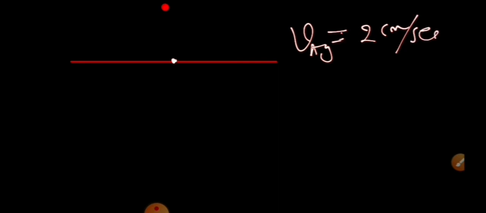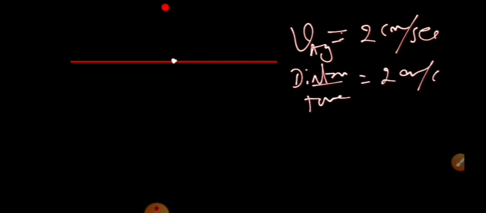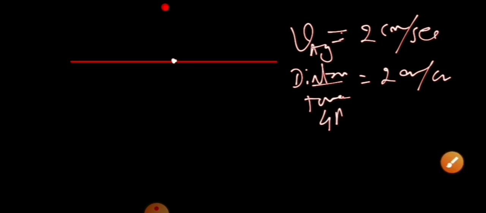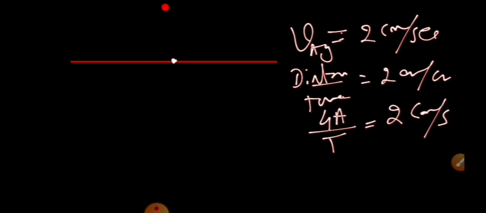So what is average speed? Average speed is total distance by total time. Total distance by time is equal to 2 centimeter per second in one time period. So when it makes one oscillation, it covers 4A distance. So what is given to us is 4A by T is equal to 2 centimeter per second. We could convert to meter, but let us keep it in centimeter per second.